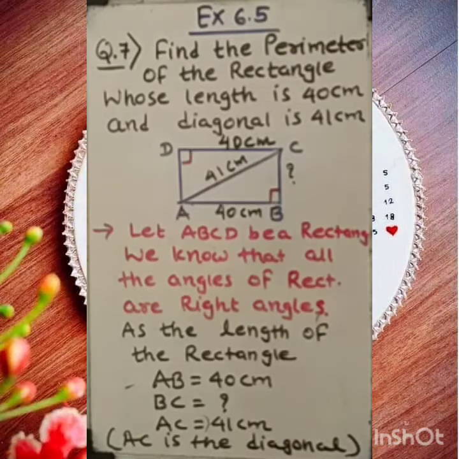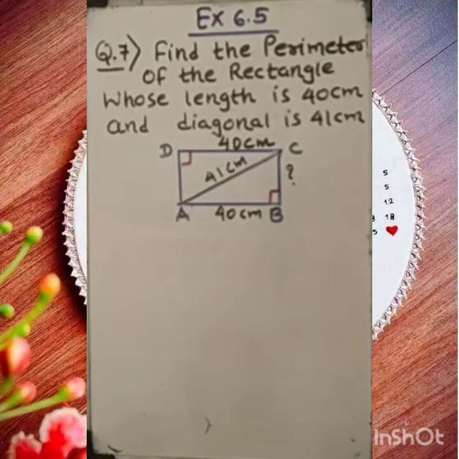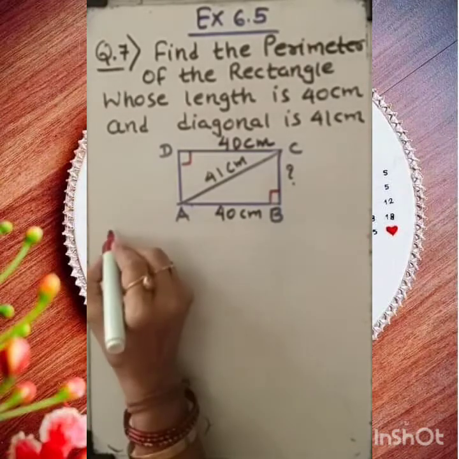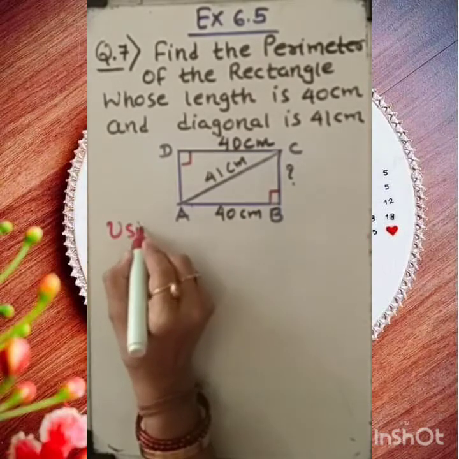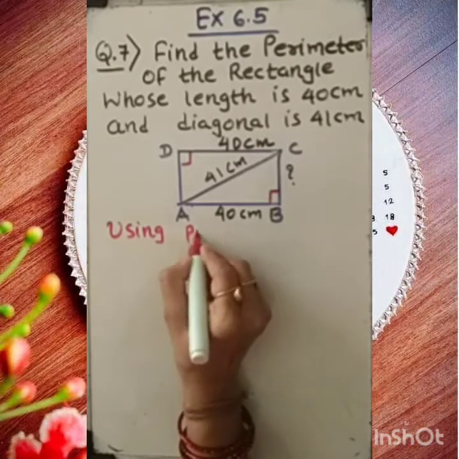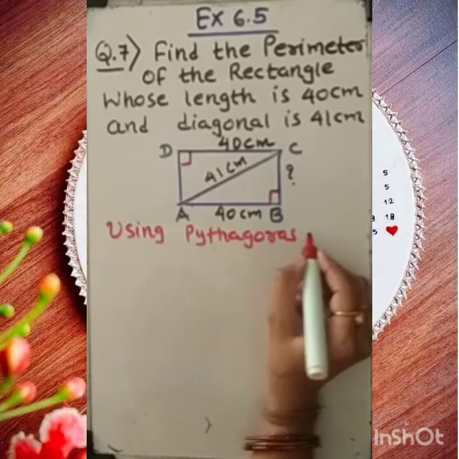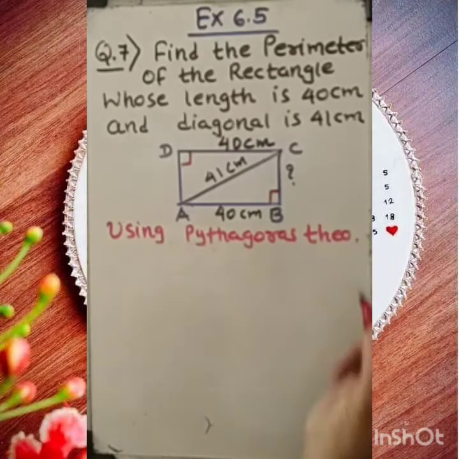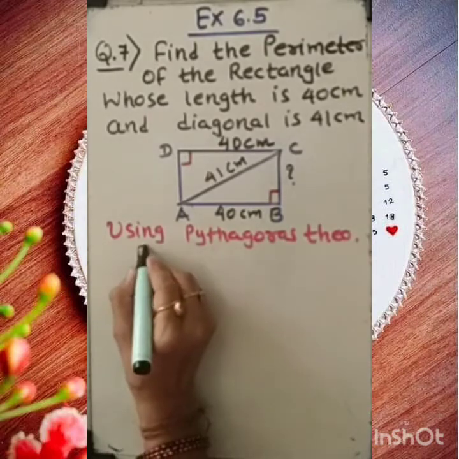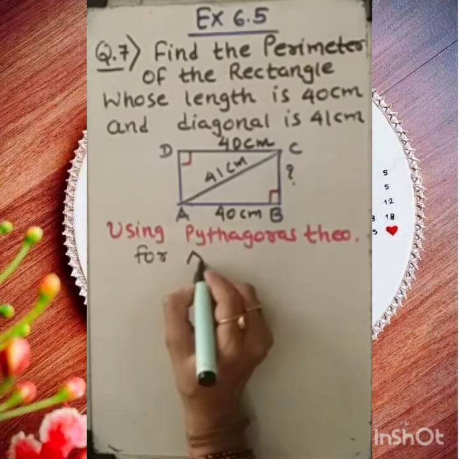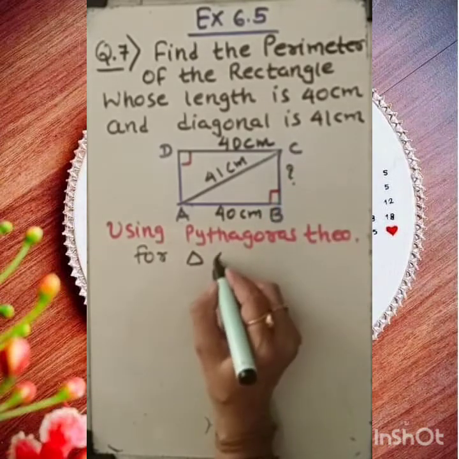Got it? Now let's apply Pythagoras theorem for that. So my dear student, here we are using Pythagoras theorem for triangle ABC, and it is also very important to mention which triangle.